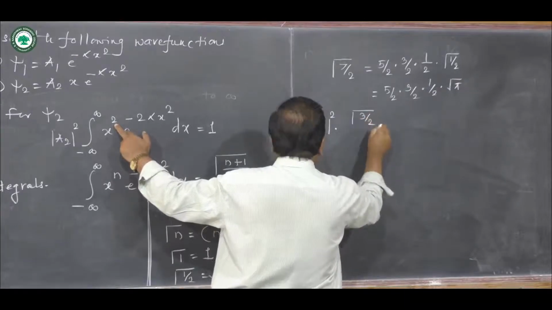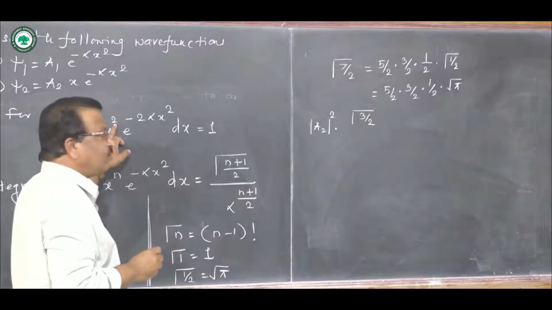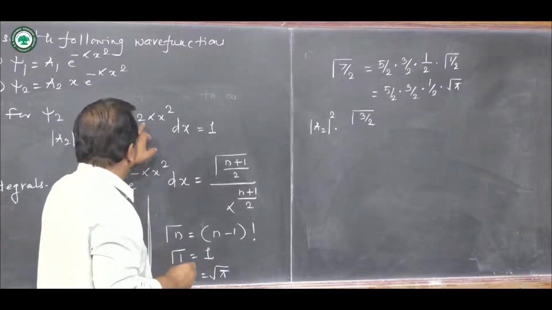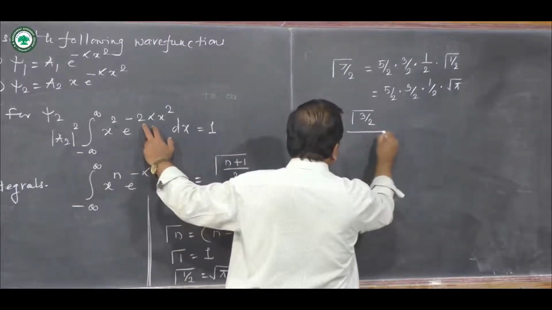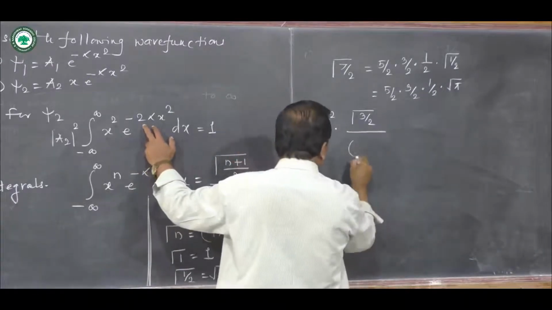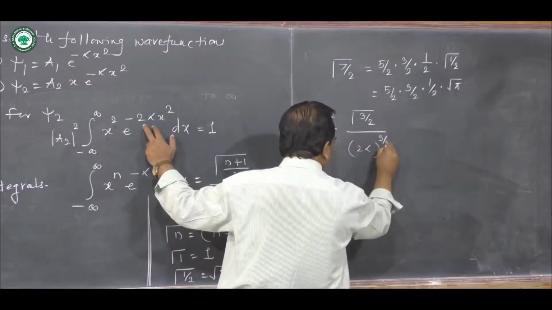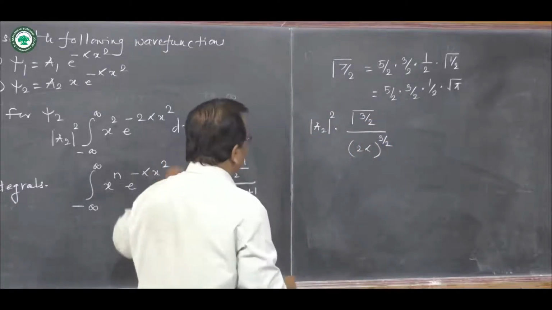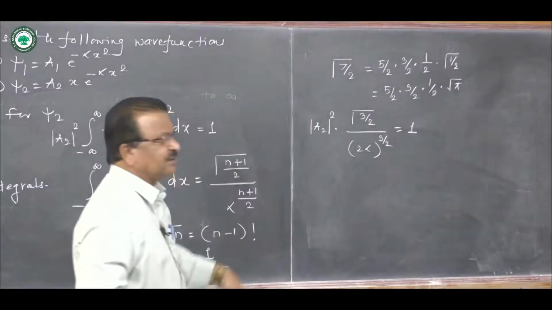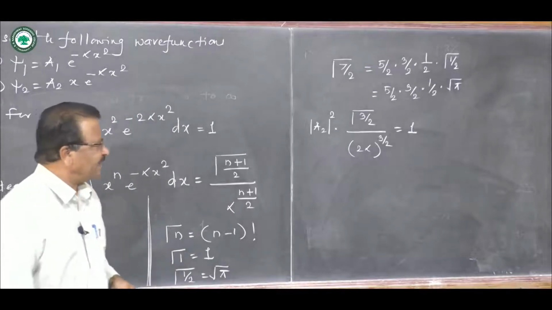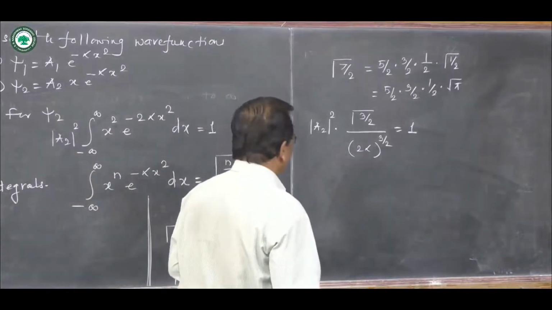The value of the constant is 2 alpha, so it is divided by 2 alpha raised to 3 by 2, and this is equal to 1. So this is what we want to calculate: gamma 3 by 2 upon 2 alpha raised to 3 by 2 equal to half.